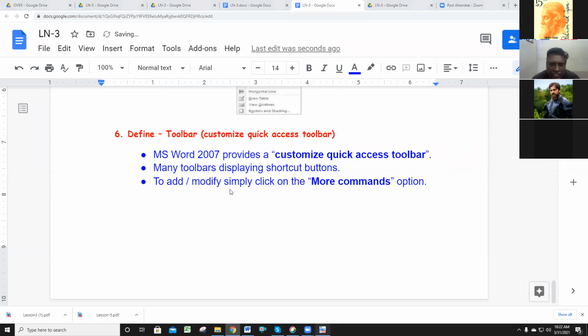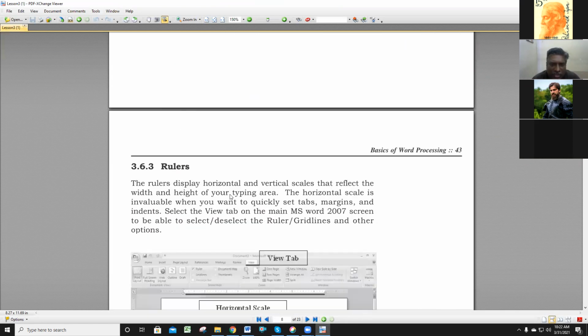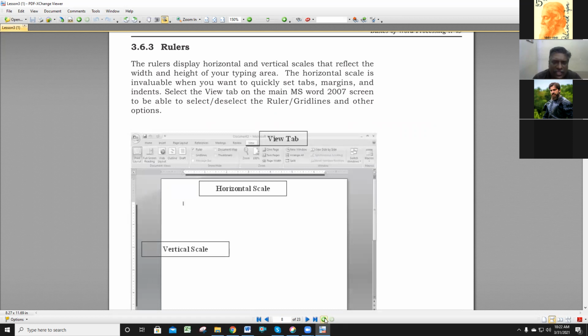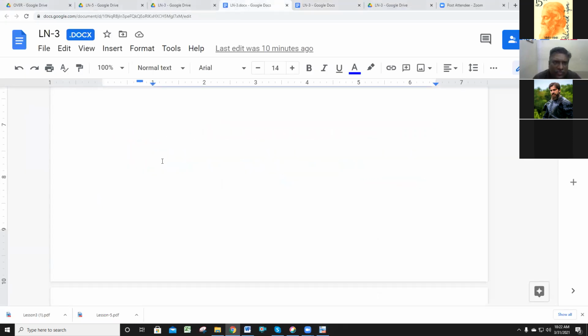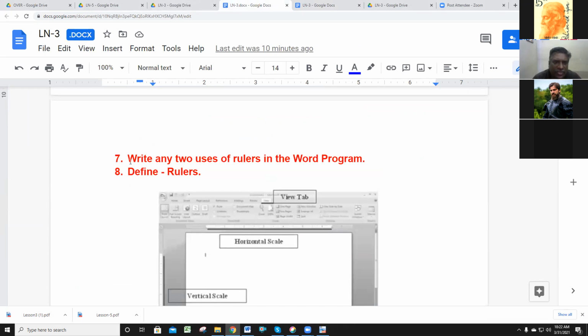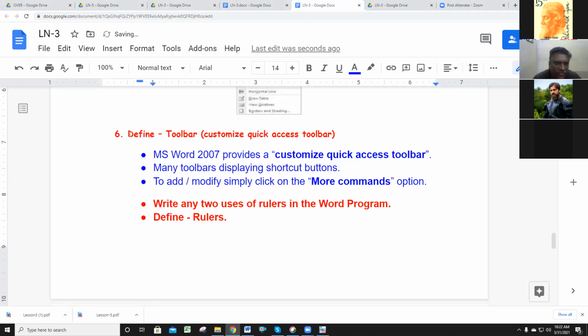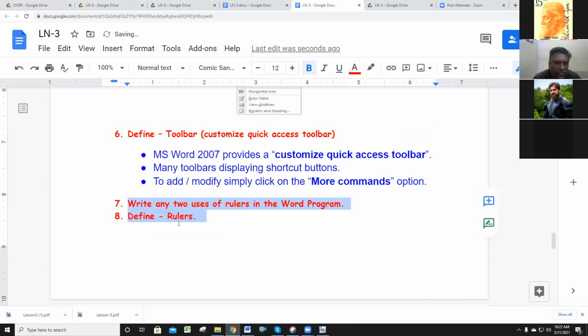The next heading in your textbook is ruler. So what is ruler? What is the use of ruler? Where is it located and what is the purpose of the ruler? That one is also important. They will ask in the 2 mark. Next question: write any 2 uses of ruler or define ruler. They will ask in 2 ways in the same question. 1 mark means define ruler, this or that. Define ruler or uses of ruler.